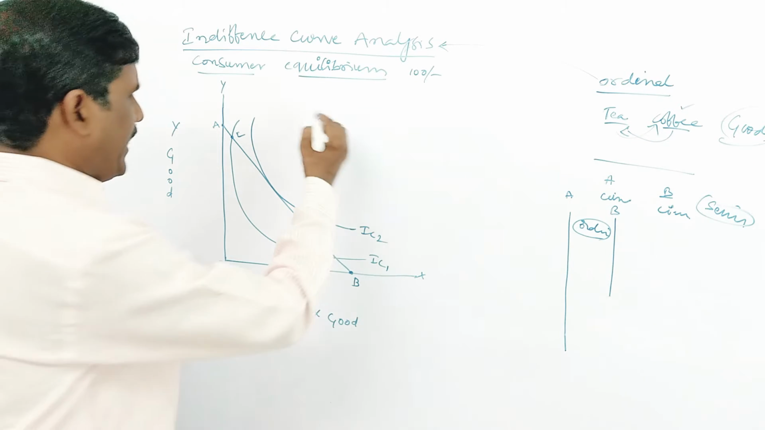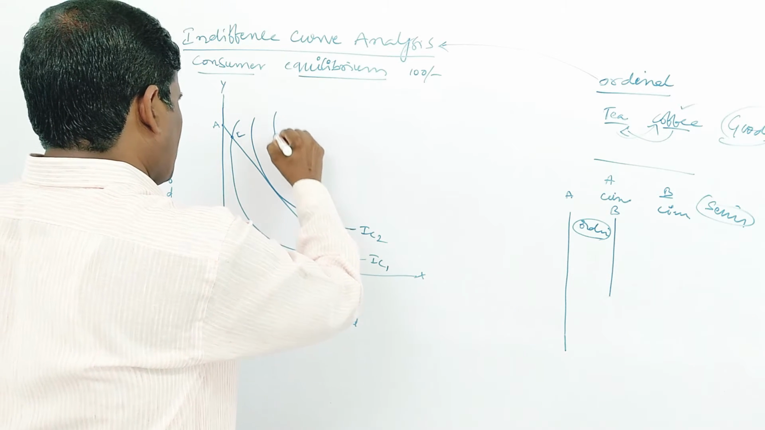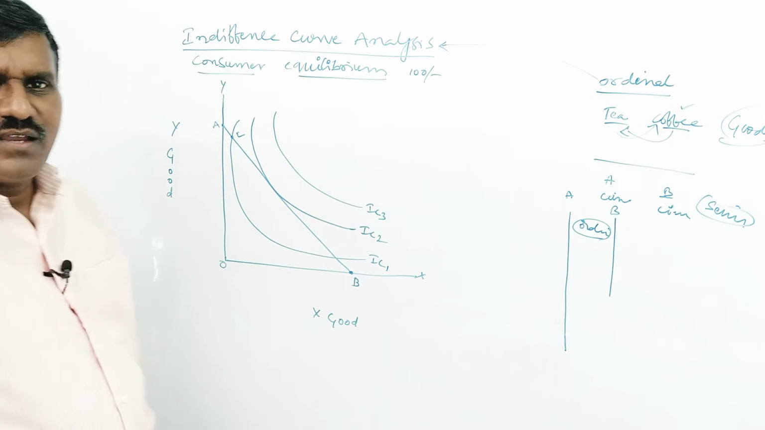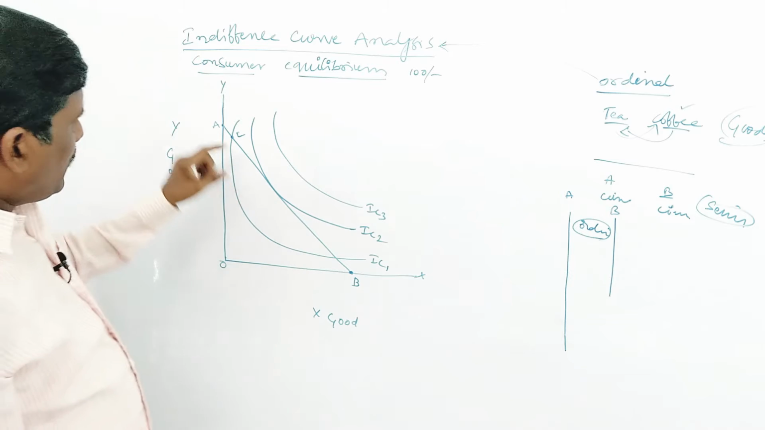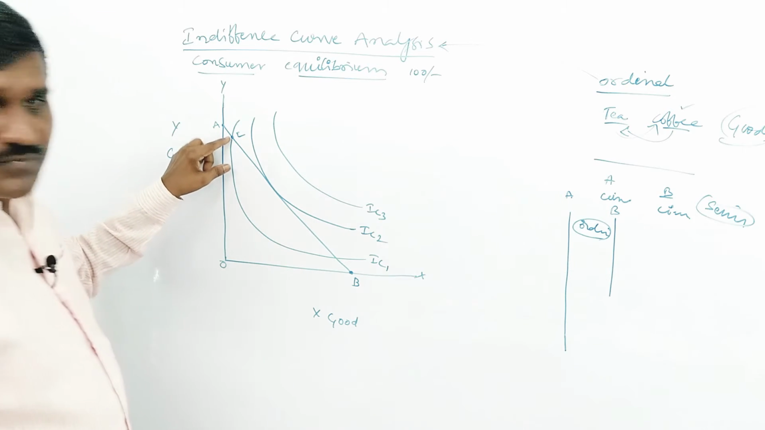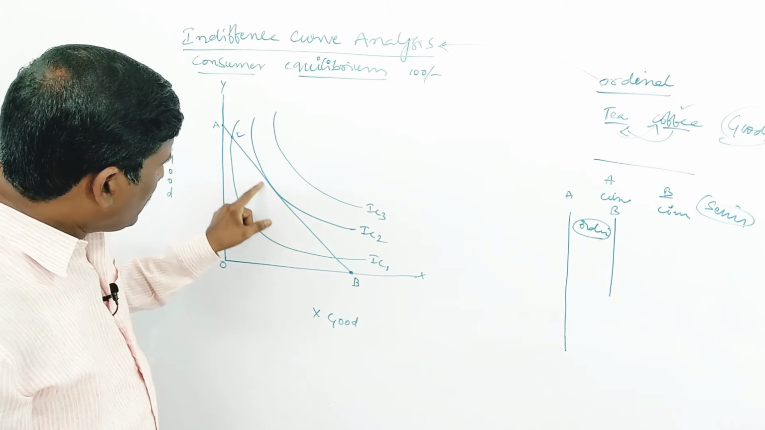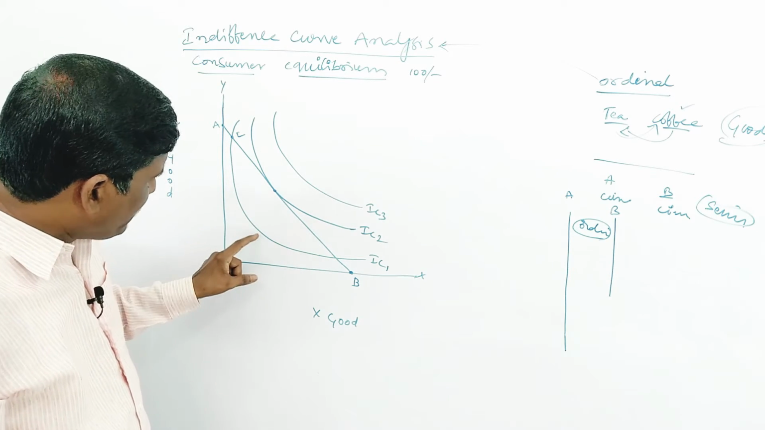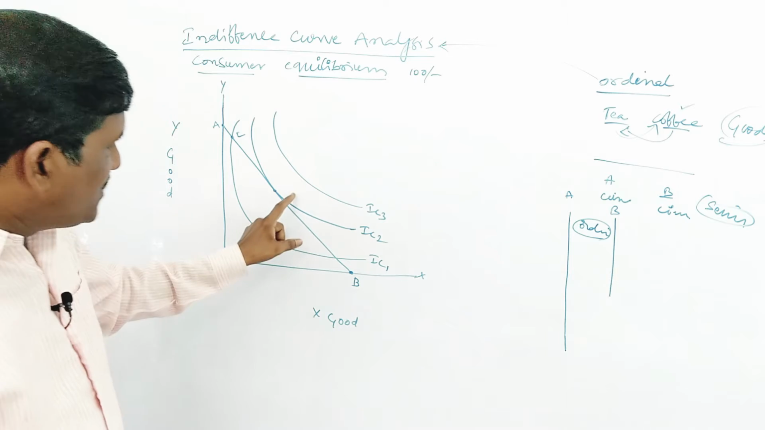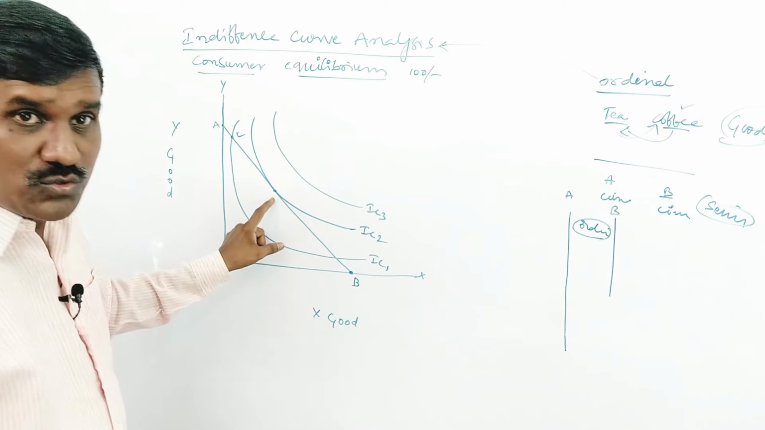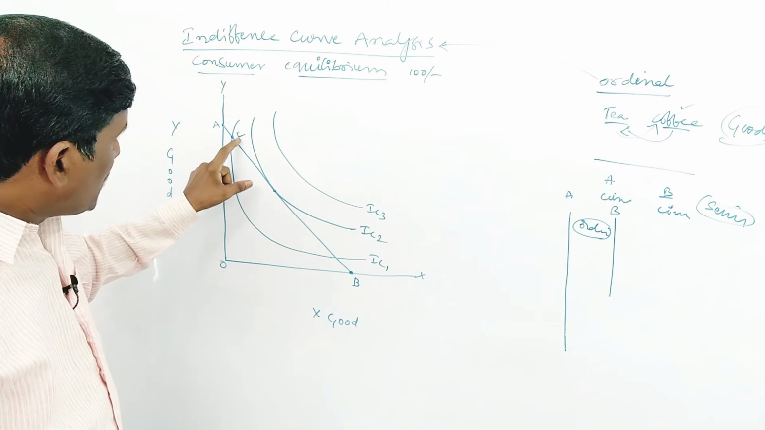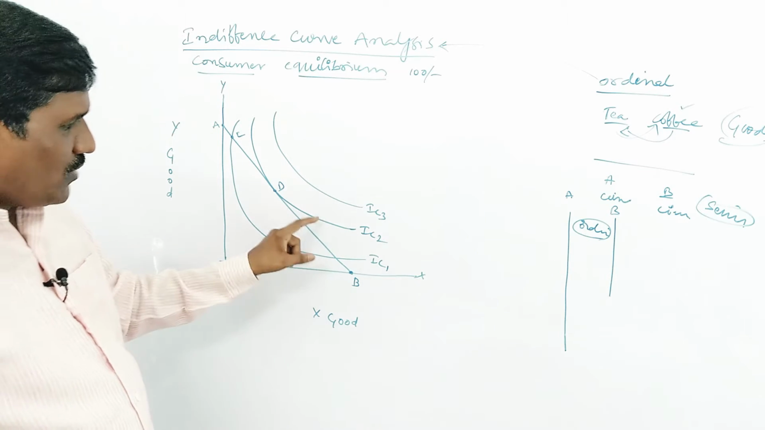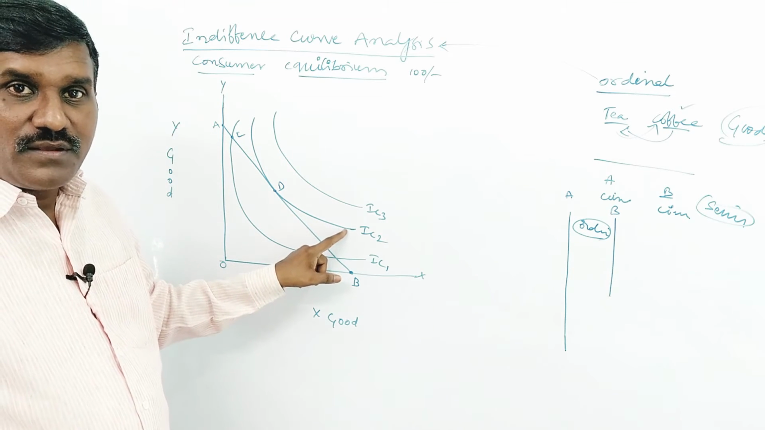Okay. And next, this is IC3. What is IC2? For example, the consumer is here at point C. He jumps to the IC2 curve. This is the IC2 curve. The IC2 curve gives more satisfaction than IC1. Try to understand: IC2 gives more satisfaction than IC1. So that's why the consumer jumps from C to D. The D point is at IC2. IC2 gives more. Okay.